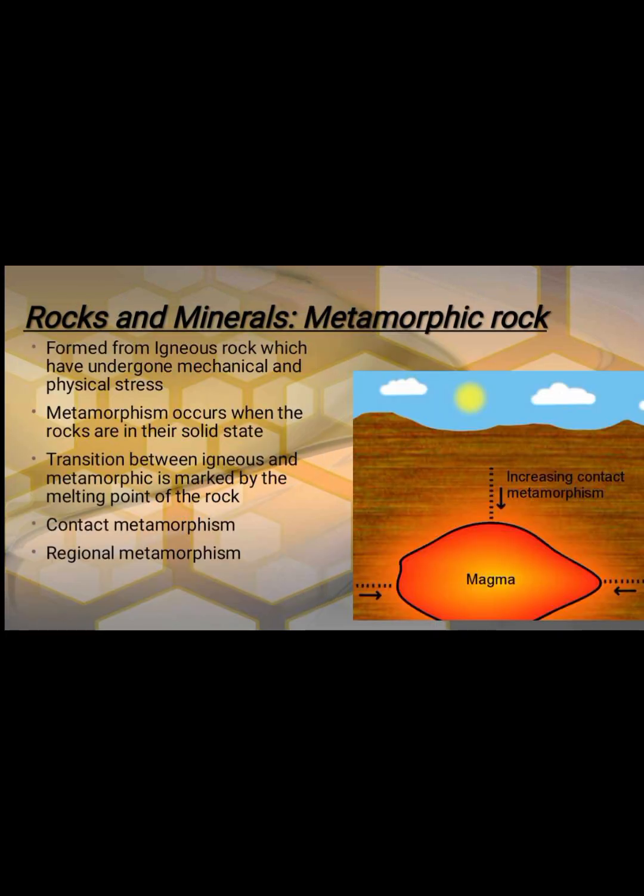Rocks and minerals. Metamorphic rock is formed from the igneous rock which has undergone mechanical and physical stress. Metamorphism occurs when the rock is in its solid state. The transition between igneous and metamorphic is marked by the melting point of the rock. Contact metamorphism and regional metamorphism.